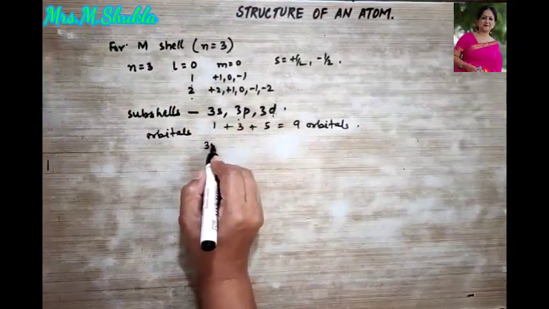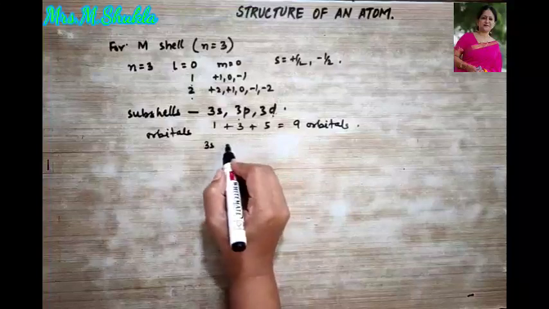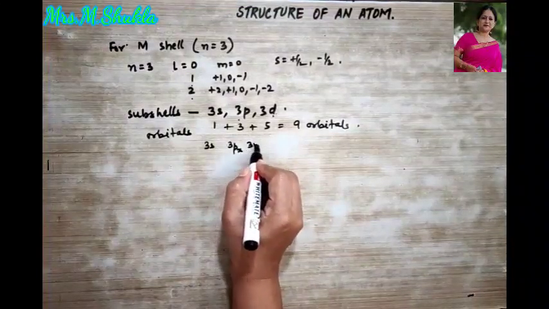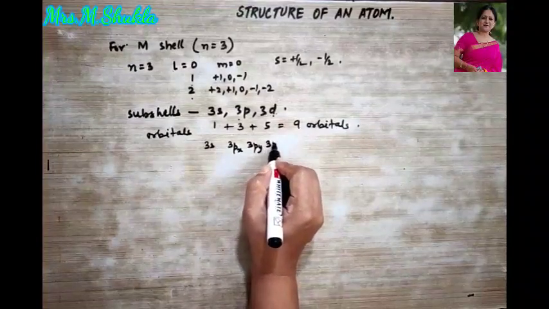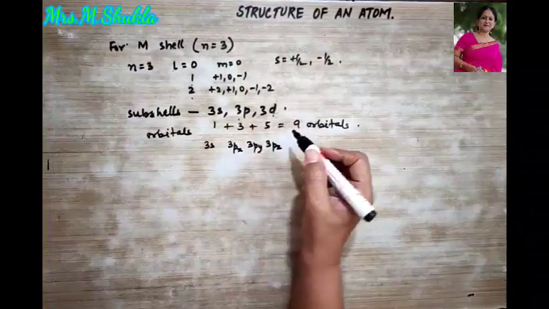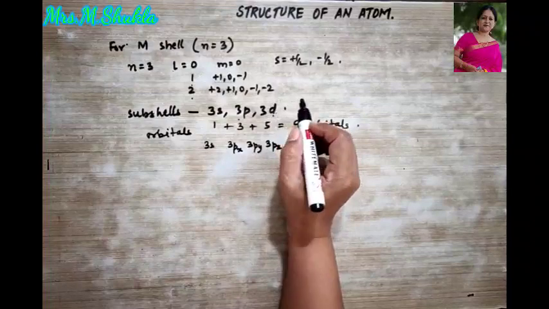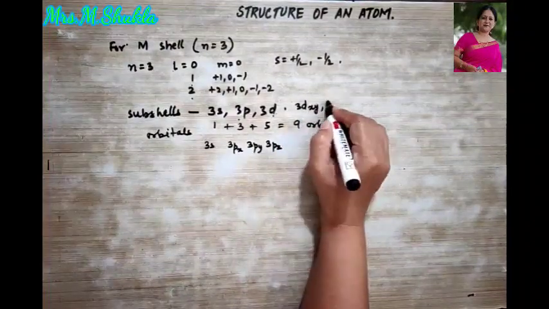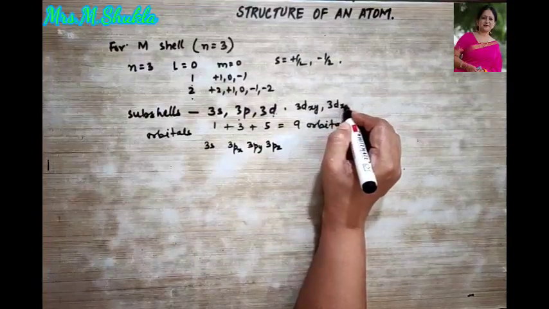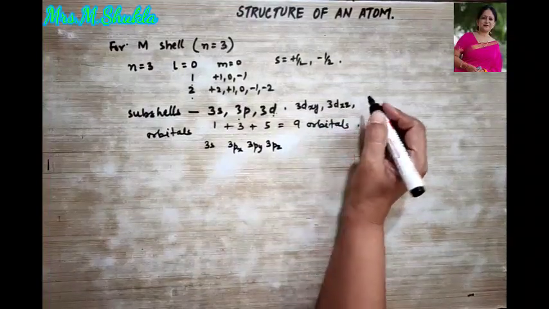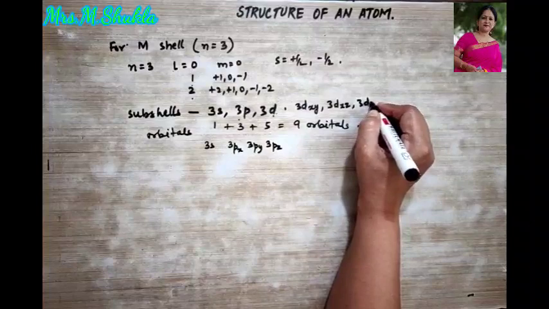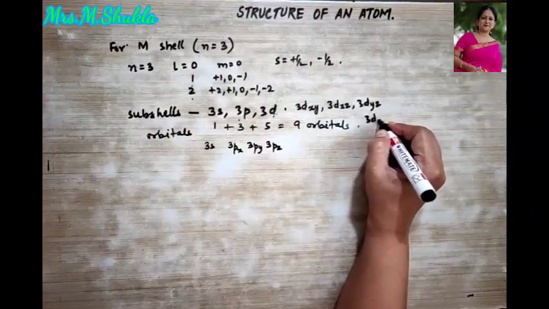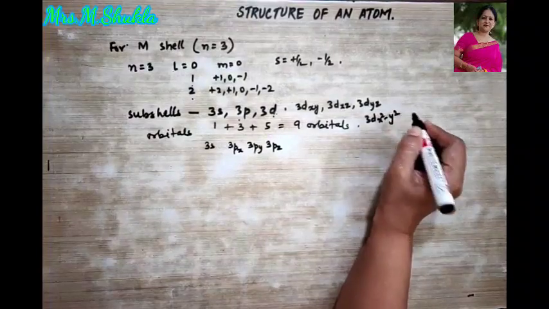This is only 3x. Then this will be 3px, 3py, 3pz. And what about the D1? D1 will be 3dxy, 3dxz, then 3dyz, then 3dx square minus y square.